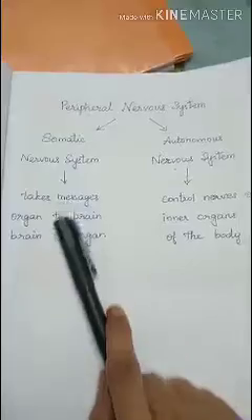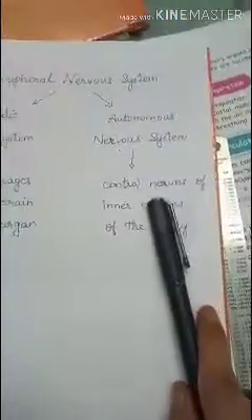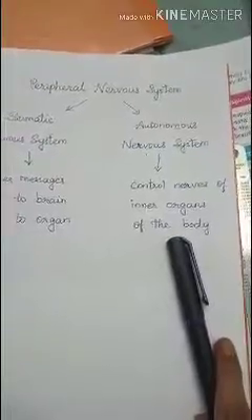The somatic nervous system takes messages from organ to brain and brain to organ, and the autonomous system controls the nerves of the inner organs of the body.